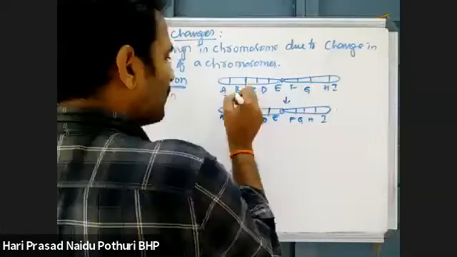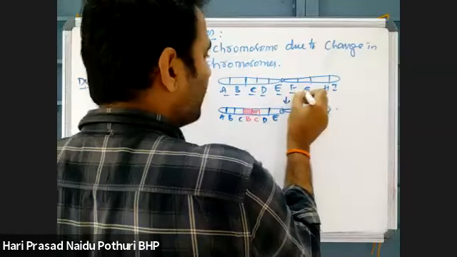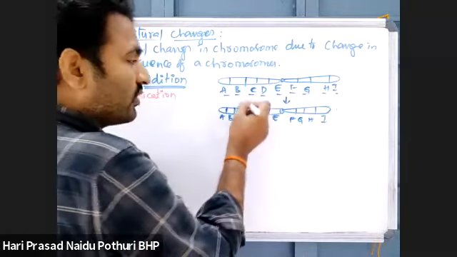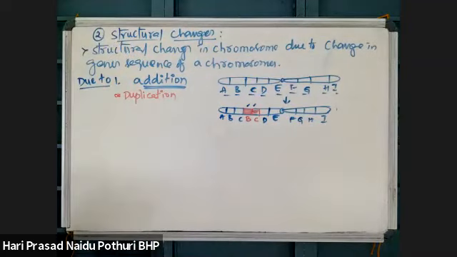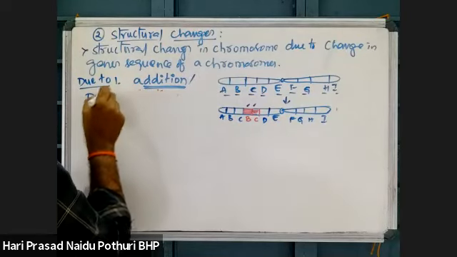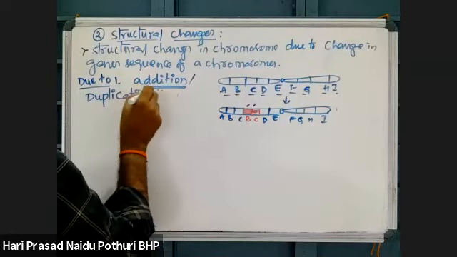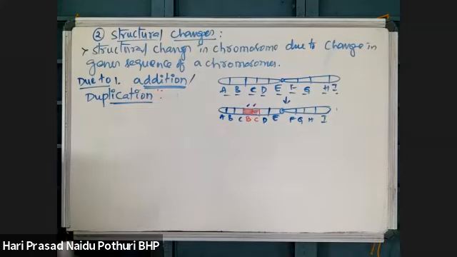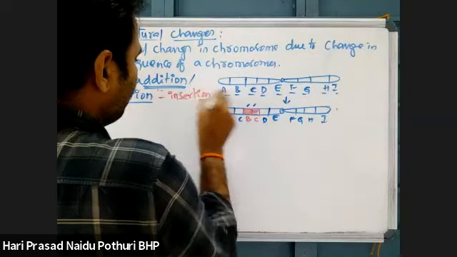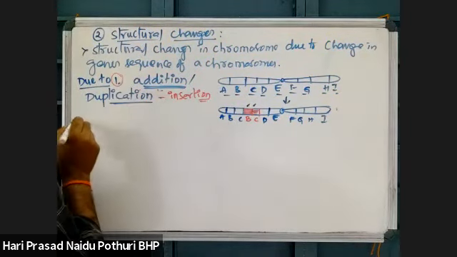This is the original sequence of chromosomes. Sorry, genes on the chromosome are A, B, C, D, E, F, G, H, I, and X. But on the same chromosome, these two genes are duplicated. This is what we can say duplication, addition or duplication. Genes are duplicated. That is enough. A segment of chromosome is added. Genes undergo duplication means there is insertion of genes. That is the first reason.